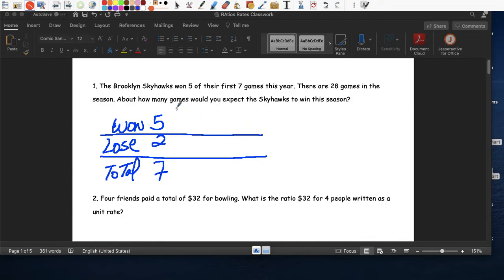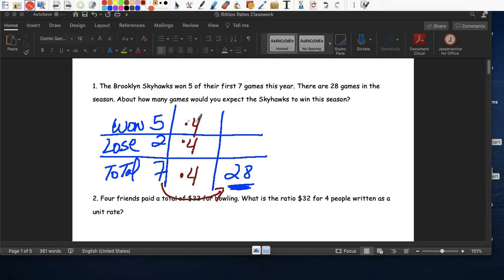So now we want to know how many games they are going to win if they play 28 games, right? So I'm going to put a 28 here. How many games can we predict them to win? So what's the multiplier here? Times 4, times 4, times 4.